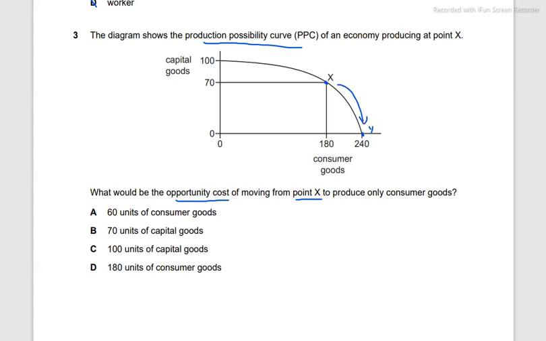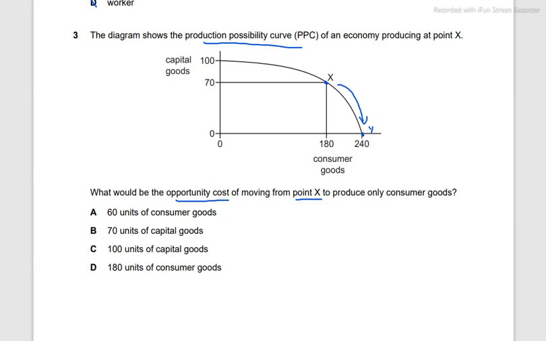Here at point Y, there are 0 capital goods produced. So this is the point that we're moving to. What would be the opportunity cost? Now remember, opportunity cost is the next best alternative foregone by choosing another item or another option.